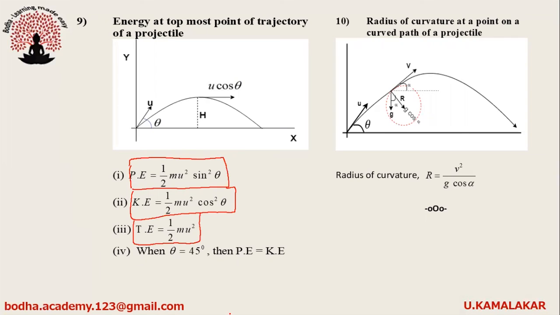Last topic, radius of curvature at a point on the curved path of projectile is given as r equals v square by g cos alpha, where v is velocity at the point P and alpha is angle made by the velocity at point P with horizontal.